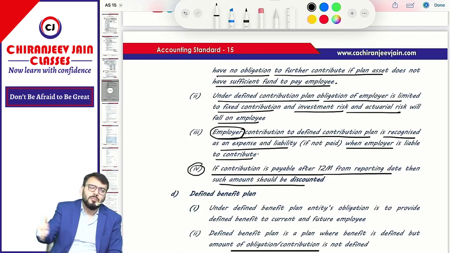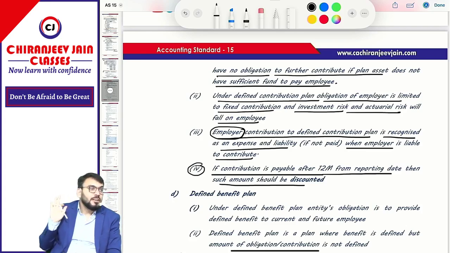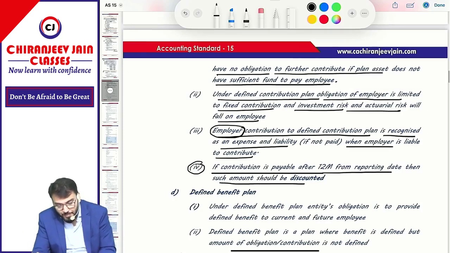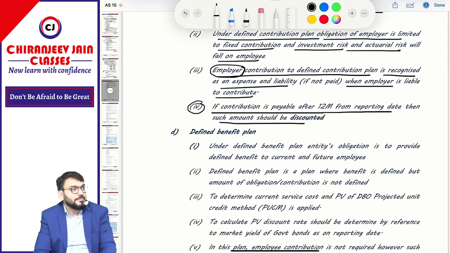Normally such amount is payable within 12 months. Therefore in the exam they will not ask the discounting point, they will ask the undiscounted amount only. But suppose that amount is payable after 5 years by way of contribution from the employer, then we'll apply the discounting technique. Understood? Done. Correct.